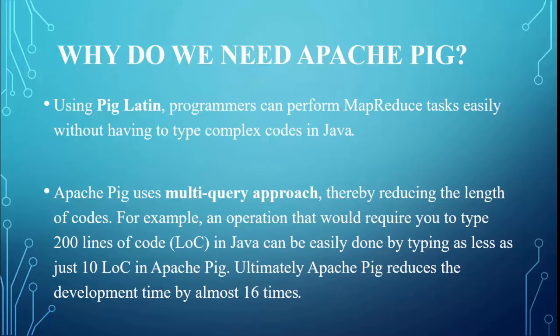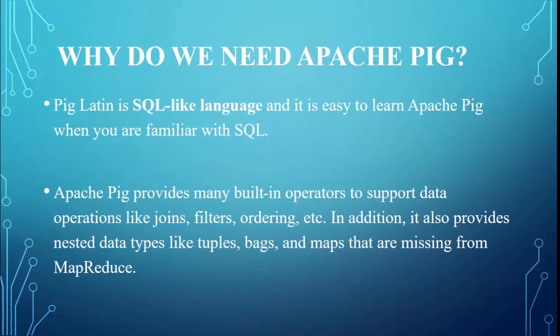So ultimately, Apache Pig reduces the development time by almost 16 times. Pig Latin is an SQL-like language and it is easy to learn Apache Pig when you are familiar with SQL. If you have a basic understanding of SQL, it is very easy for you to understand and implement Apache Pig.